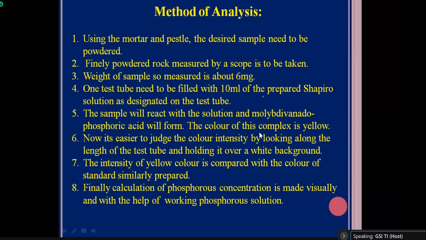Suppose before going to the field, by taking known samples, you have to prepare one standard. After preparation of the standard, you can test your field samples. Then you match your field sample Sapiro solution's yellow color with the standard, and you can have an idea how much P2O5 is there in the sample. So finally, the phosphorus concentration is estimated visually with the help of a working phosphorus solution.